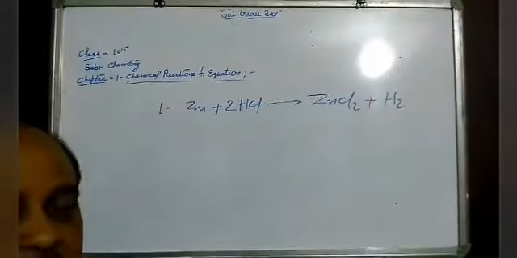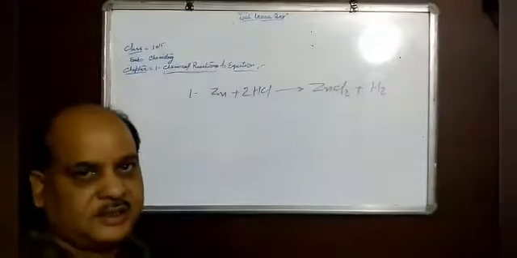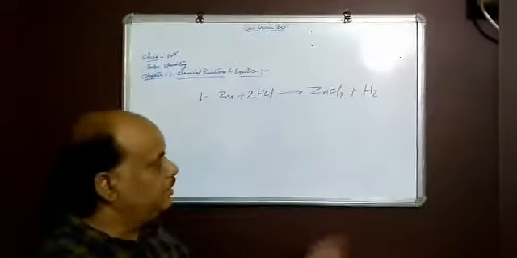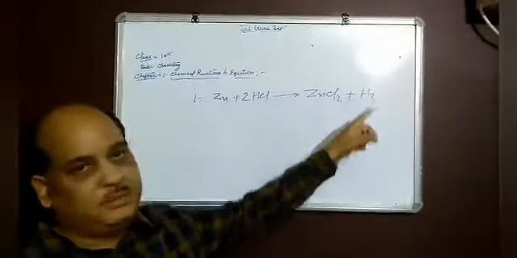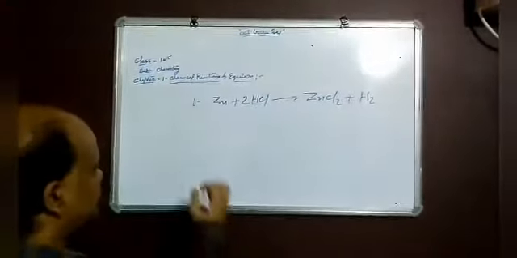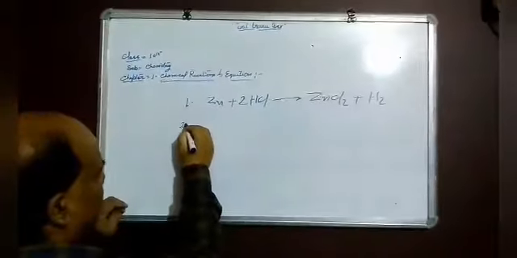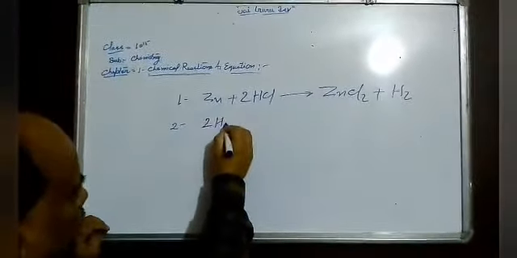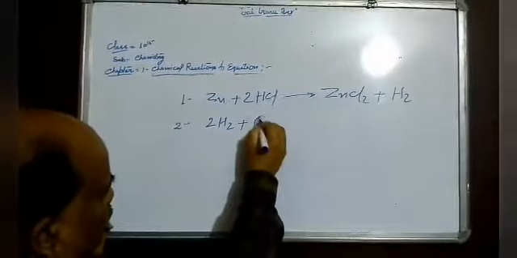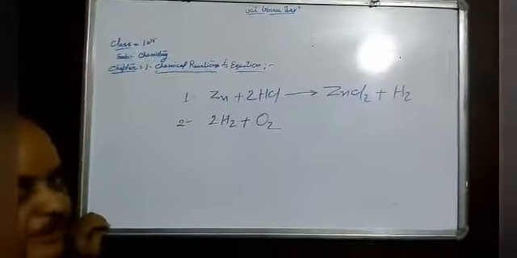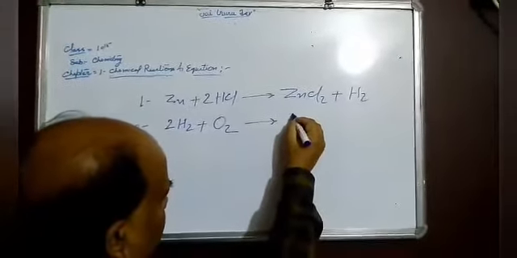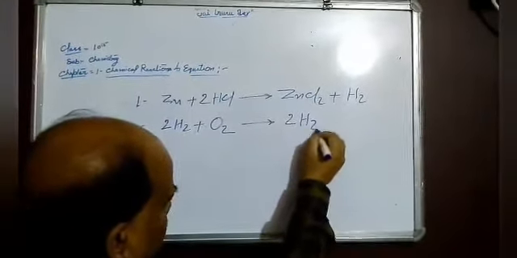This is an exothermic reaction. The temperature also increases during this reaction and hydrogen gas is evolved. Next example is 2H2 plus O2. Hydrogen gas reacts with oxygen to form 2H2O.